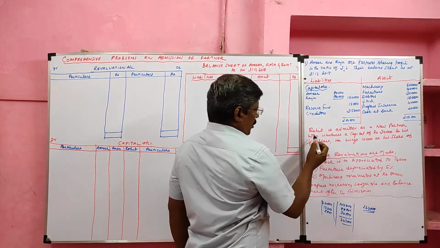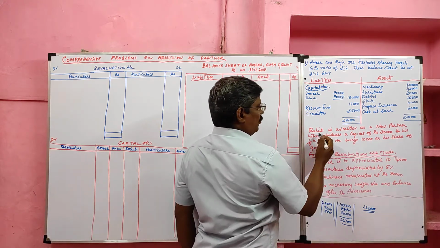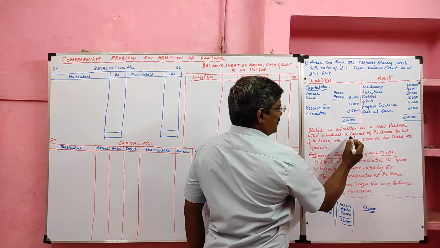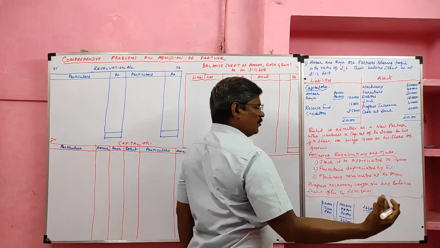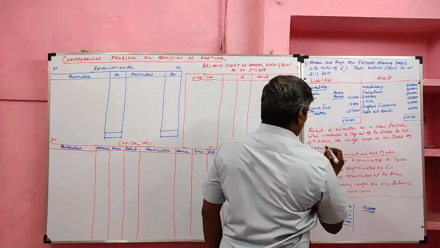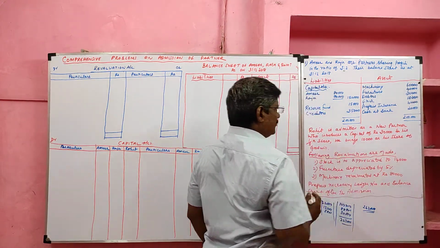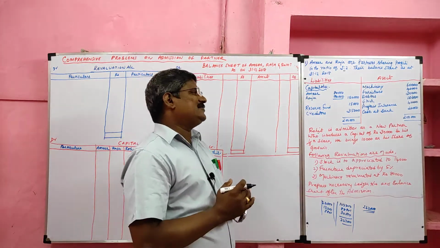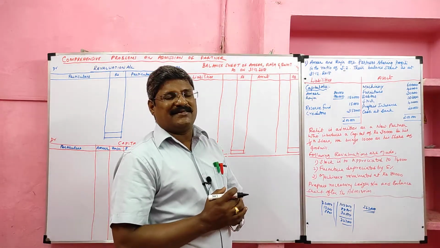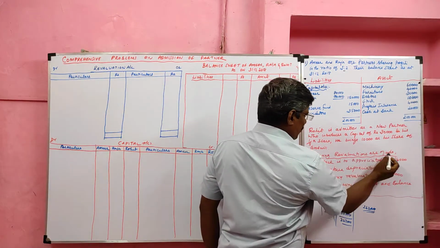Rohit is admitted as a new partner. The new partner Rohit introduces a capital of 30,000. So Rohit brings 30,000 as his capital for his 1/5 share. He brings 10,000 as his share of goodwill. Following revaluations are made.